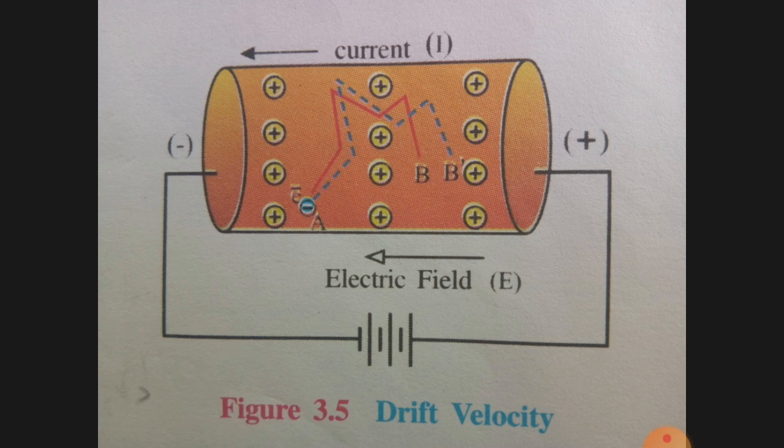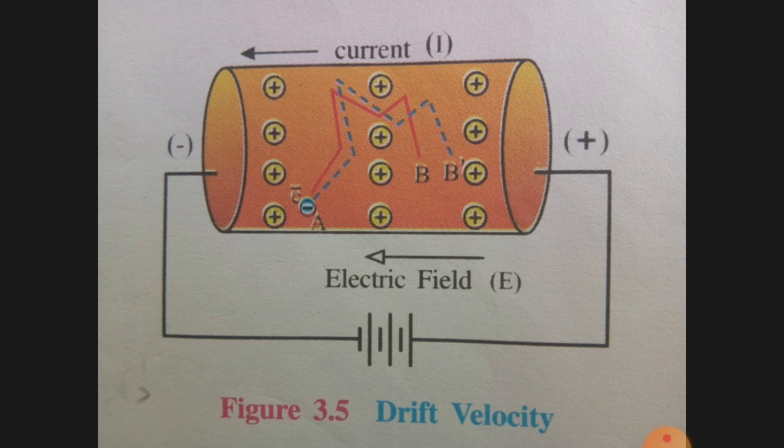Electrons are free to move about the positive ions in the entire crystal. That is, motion of an electron is not restricted about a particular positive ion only. Hence, in this sense also, they are known as free electrons. Now, there are two cases: in the absence of electric field and in the presence of electric field.